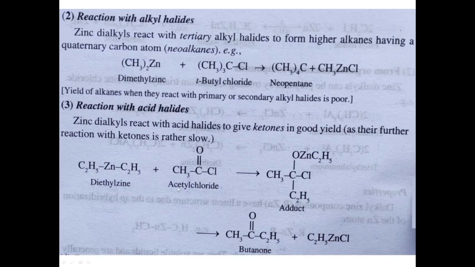It is reacting with acetyl chloride, CH3C double bond O Cl, and then we get an adduct, CH3C(C2H5)Cl-O-Zn-C2H5. Okay, and then this adduct further gives CH3C double bond O C2H5, the ketone, and C2H5 Zn Cl. Okay, so the other reactions given by dialkyl zinc will be discussed in the next class.